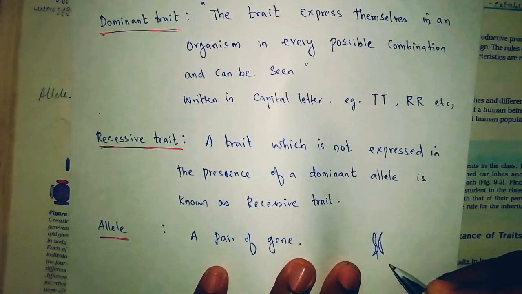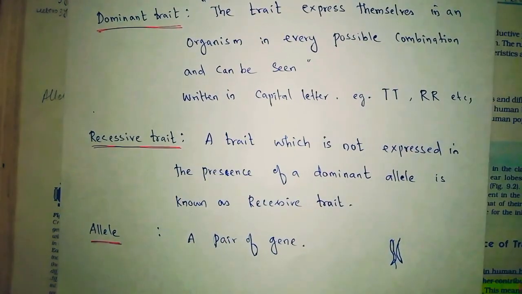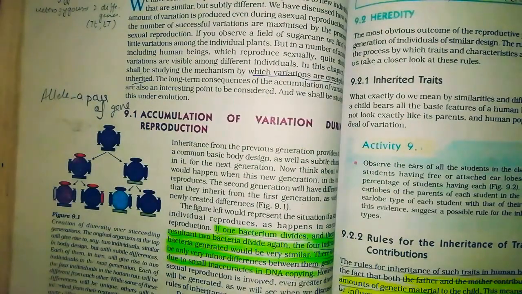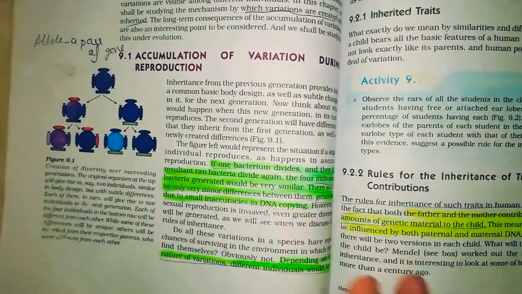Okay, this is what an allele is, a pair of genes. Okay, we'll move on to the next topic here: accumulation of variation during reproduction.